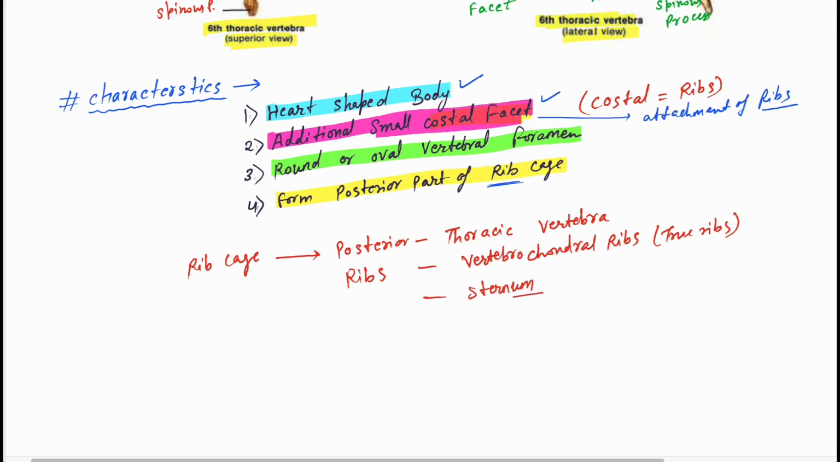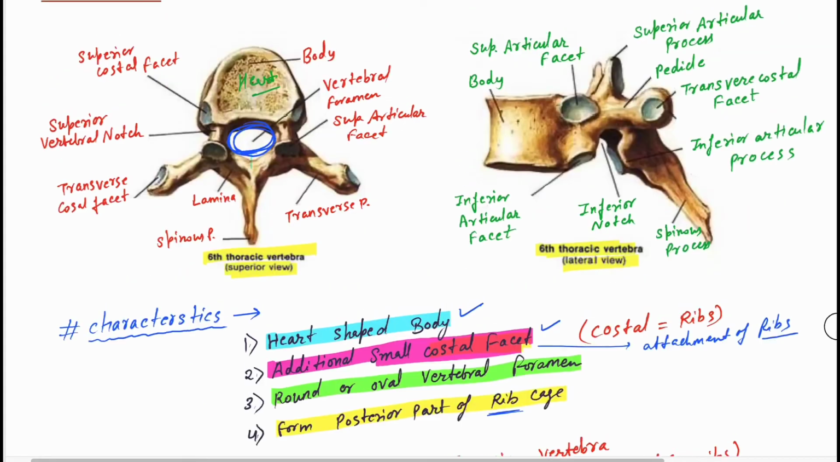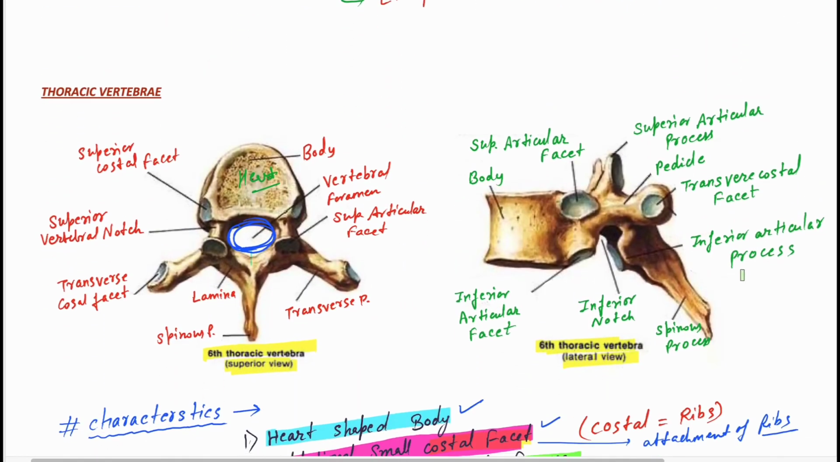This is the anterior part, formed by the vertebrochondral ribs and then the sternum. They form the rib cage. So who makes the rib cage? The thoracic vertebra, vertebrochondral ribs, and the sternum. Okay, now let's go to the diagram again.